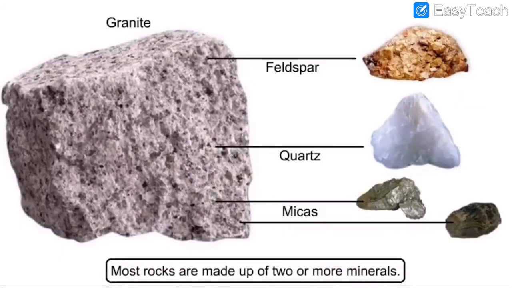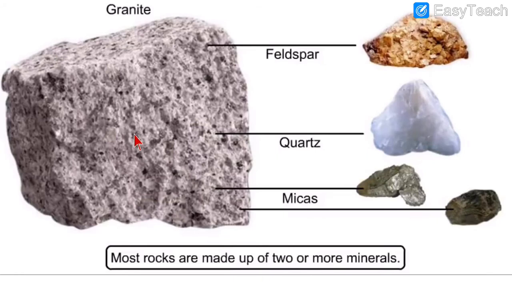See, granite. This is the big rock which is shown, that is granite. Most rocks are made up of 2 or more minerals. So inside this one rock, there are 2 or more minerals inside it. For example, let us take example of granite. Now, how is granite made? Granite is made of these 4 minerals. Granite is a rock, but this is made up of 4 things.